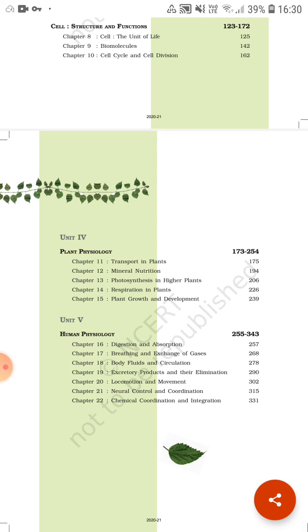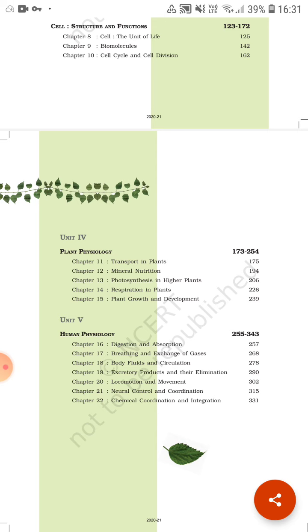And in chapter 13, you know it very well, in the lower classes you have already done photosynthesis in plants. The definition of photosynthesis is carbon dioxide plus water in the presence of chlorophyll, and with the help of sunlight, gives rise to glucose and oxygen.